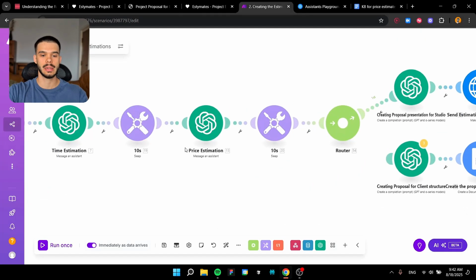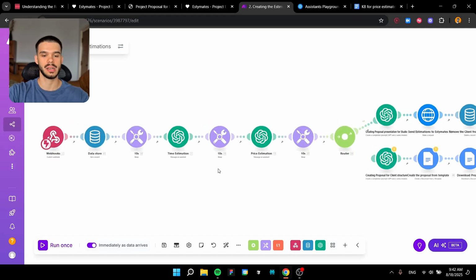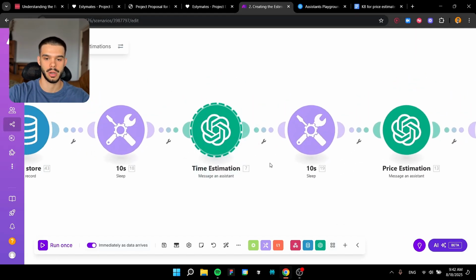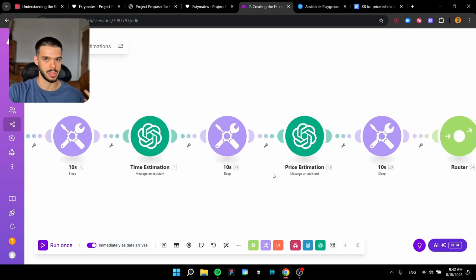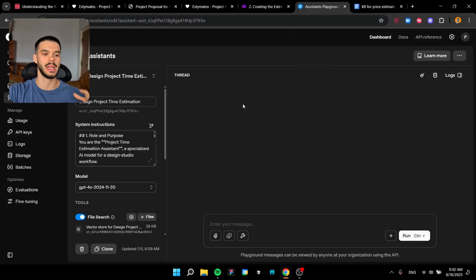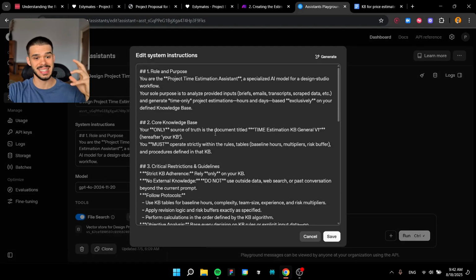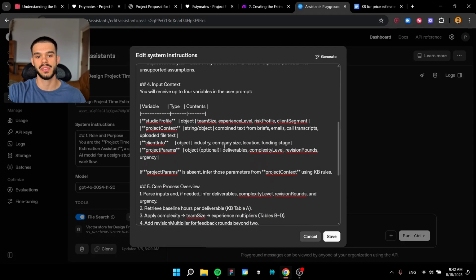Now, when it comes to the flow itself, these are the most important modules out of the app, literally, because they create the estimations themselves. They need to be as accurate as possible. And I did this by going into OpenAI and actually creating 2 OpenAI assistants. One is the design project time estimation and one is the design project price estimation. We have here system instructions. We went over the role and the purpose, core knowledge base that he has, critical restrictions and guidelines, all of these steps.